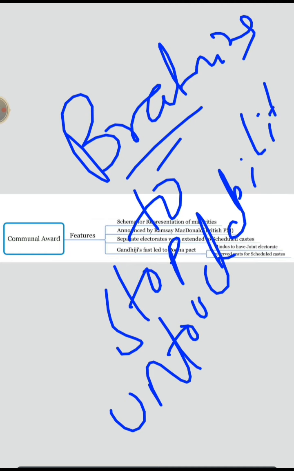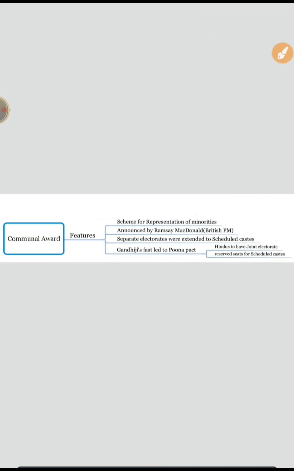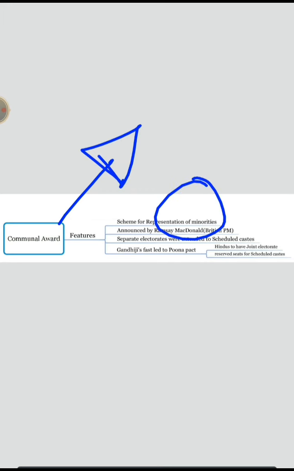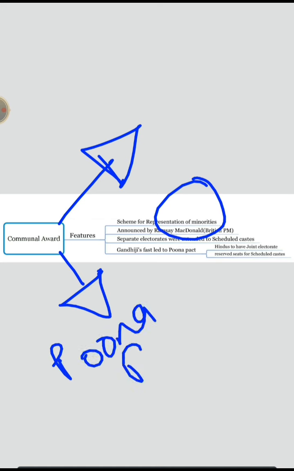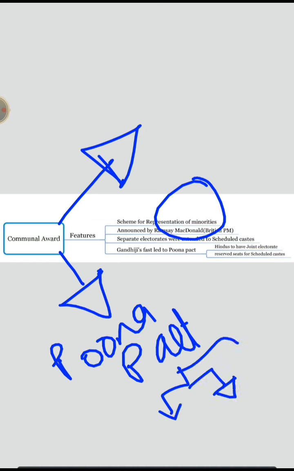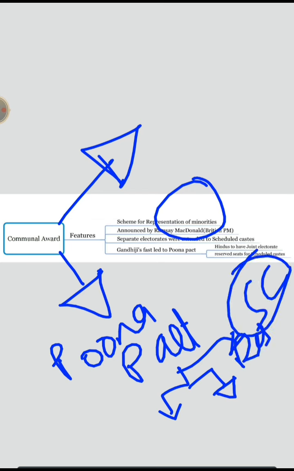That is the reason the British took advantage of the situation, and the British PM Ramsay MacDonald thought of introducing the Communal Award. But thanks to Gandhiji, because of his fast unto death, the Poona Pact came into existence, and within the Hindus they agreed for joint electorates and for reservation for SCs. So now there would not be any problem for Hindus and much more polarization.